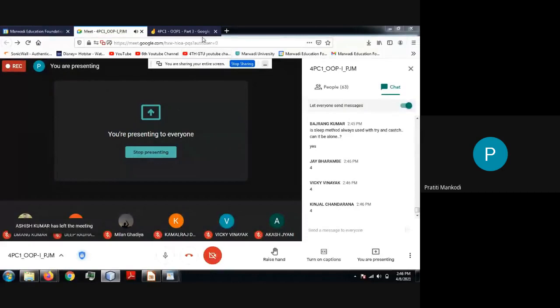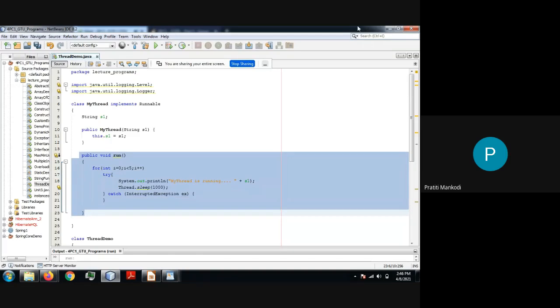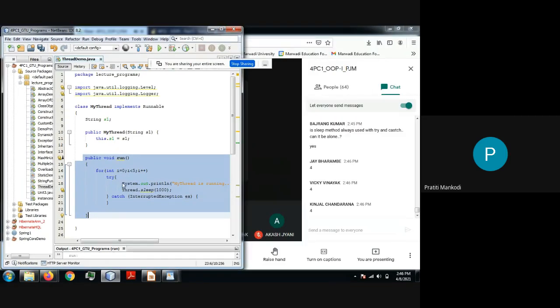The reason behind the 4 is that whatever task a thread is going to perform is always written within the run method, correct? Now, can we have more than one run method in the same class?